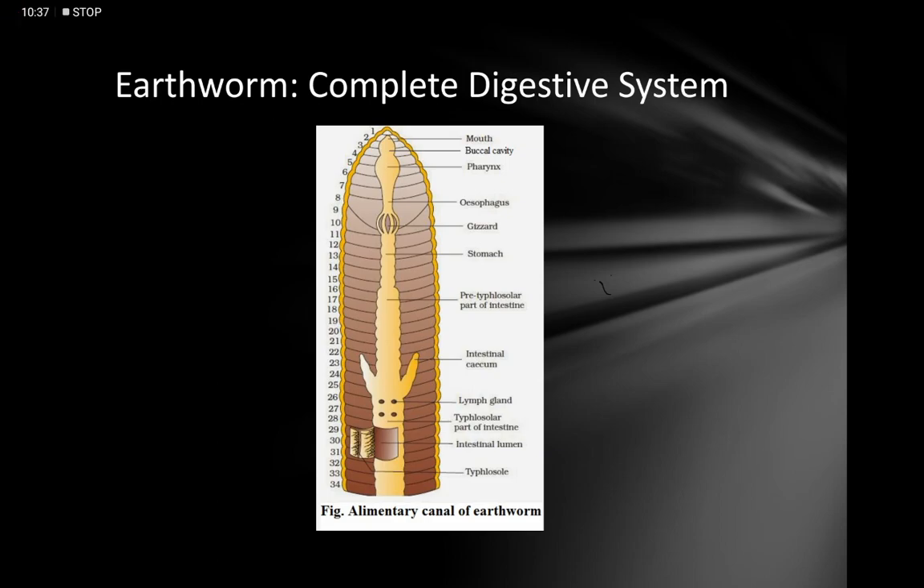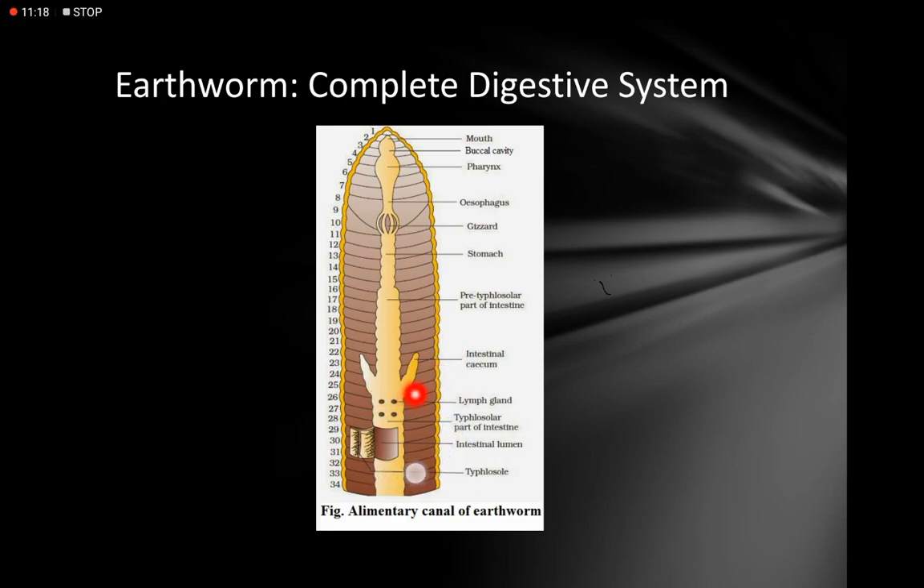I will show you these three areas in the diagram. The first area is called the pre-typhlosolar part of the intestine. That pre-typhlosolar part of the intestine starts in the 15th and runs to the 25th segment. So it begins in the 15th segment, runs up to the 25th segment, up to here. That is called the pre-typhlosolar part. Right. The second one is the typhlosolar region, that starts from the 25th segment,